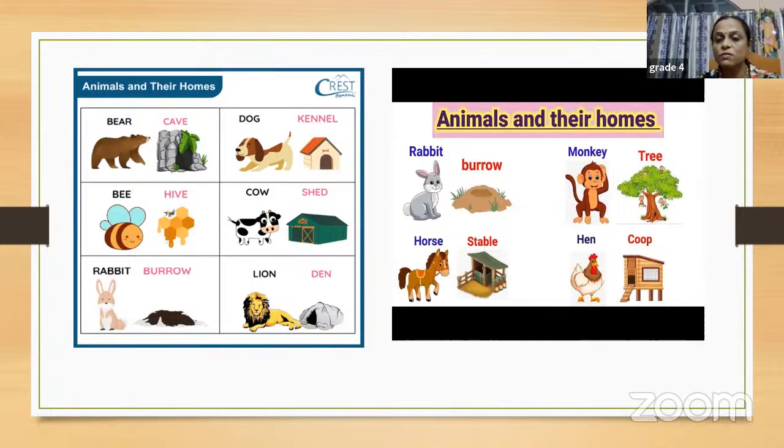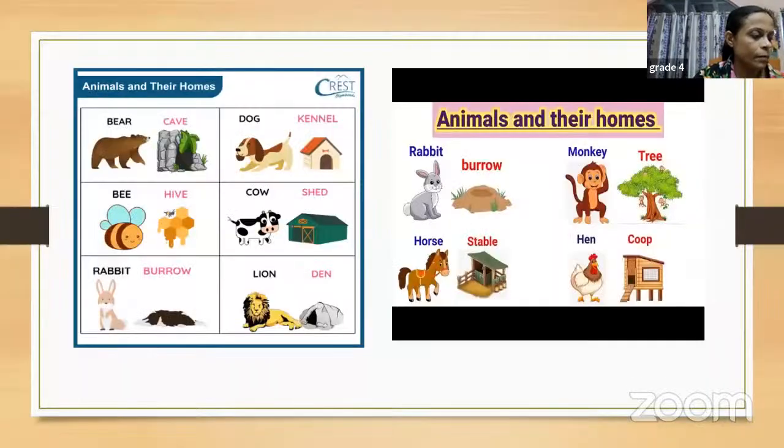So a hen also lives in a coop. C-O-O-P, that is coop. Because these are farm animals, no? Like hen is a farm animal, horse is a farm animal. So these homes are made by the human beings, right? So we call them man-made. So these are some of the examples and pictures.